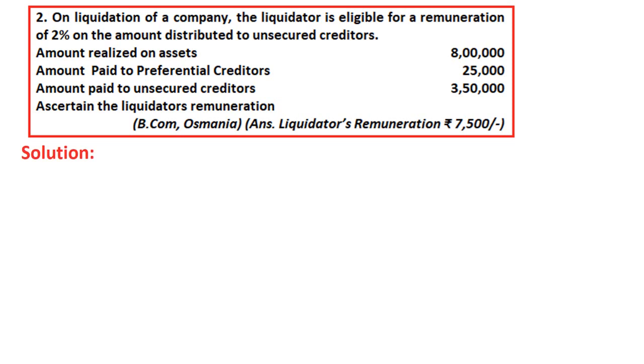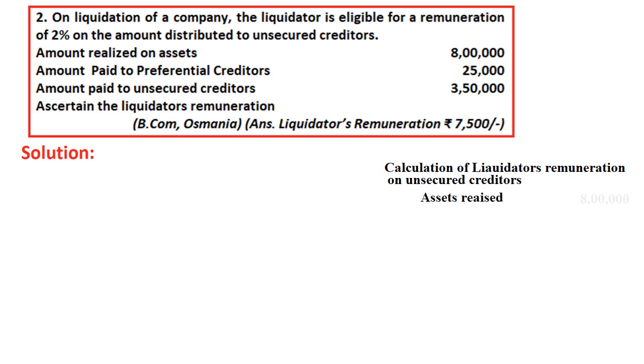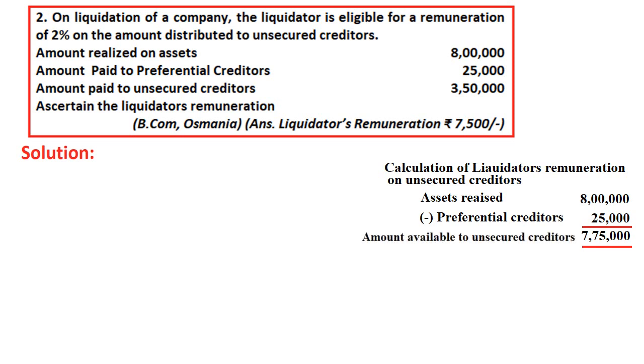Take up the solution. So calculation of liquidator's remuneration on unsecured creditors. Amount realized is 8 lakhs. Amount of preferential creditors 25,000. Then what is the leftover balance? 7,75,000. So it is more than sufficient. Unsecured creditors are only 3,50,000. So how to calculate? Full amount is available to pay unsecured creditors, right?